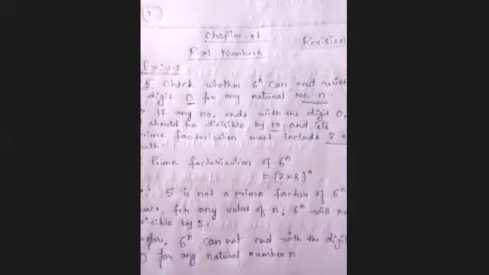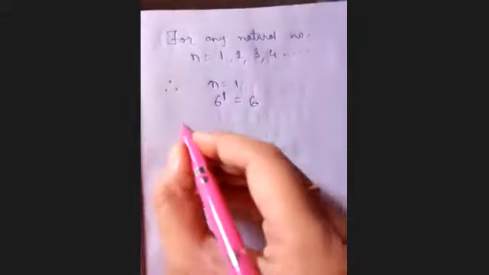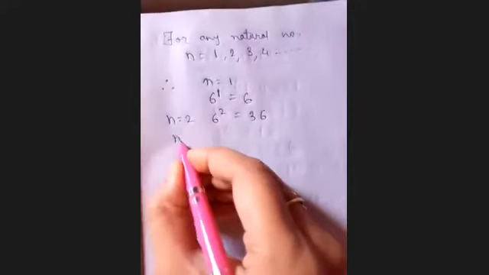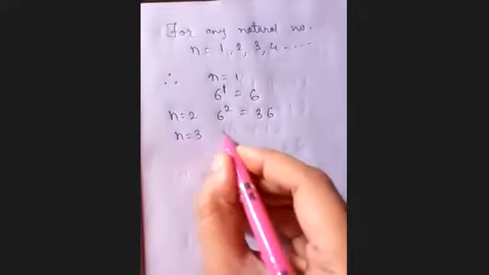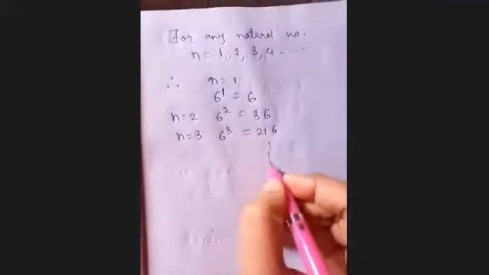Or I can show you with the help of some example, right? Like 6 power n. If I am taking any natural number n equals to 1, 2, 3, 4, dot, dot, dot, right? And we have to check whether 6 power n is ending with the digit 0 or not. So I'm taking n equals to 1. So 6 power 1, that is 6. Now, if you are taking n equals to 2, so 6 power 2, that is 36. If I am taking n equals to 3, so 6 power 3, which is 216. Similarly, you will proceed this process.